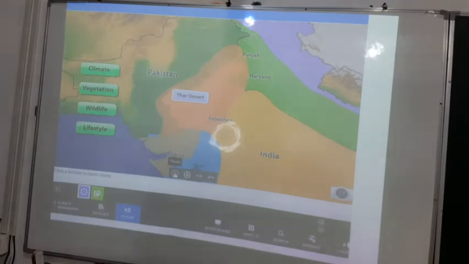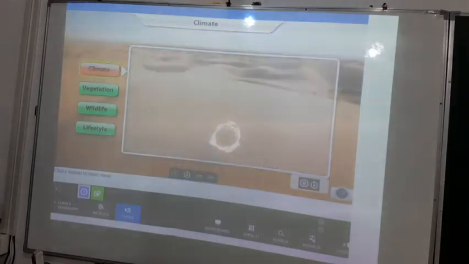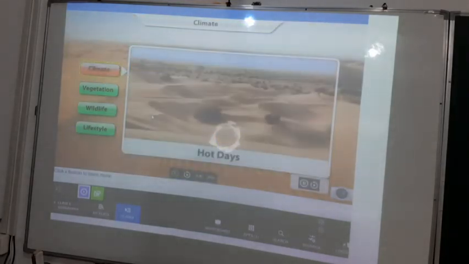Okay, so first of all we are talking about the Thar Desert, and here are the different categories in which we will discuss it: what is the climate condition, what is the vegetation, what is the wildlife and what is the lifestyle of the Thar Desert, that is in the state of Rajasthan. So let's see first of all the climate. In the Thar Desert, the days are very hot.